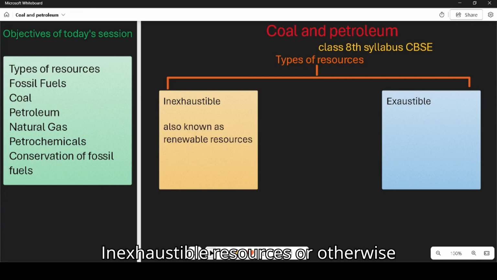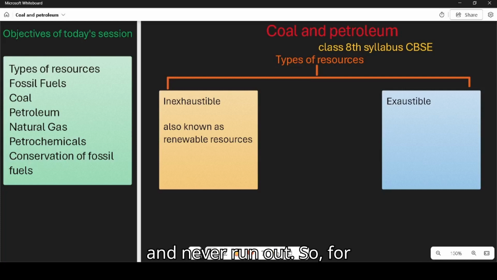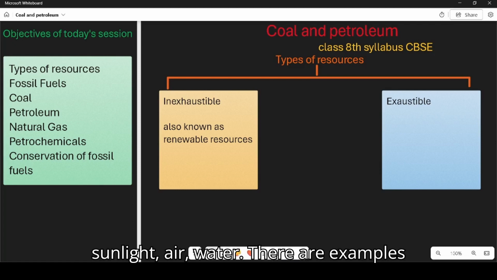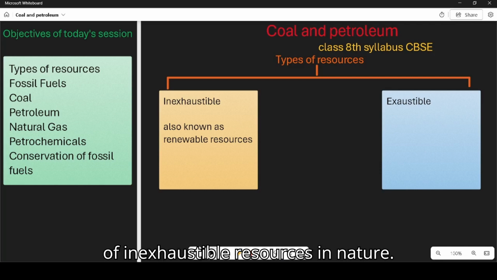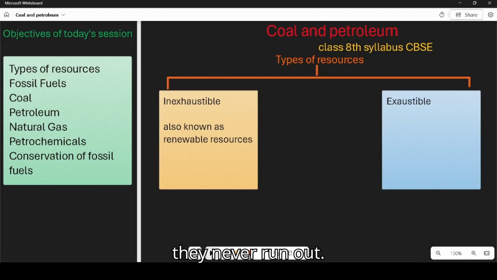Inexhaustible resources, otherwise known as renewable resources, are the resources that can be used more and more and never run out. So, for example, sunlight, air, water, they are examples of inexhaustible resources in nature. They can be used again and again and they never run out.